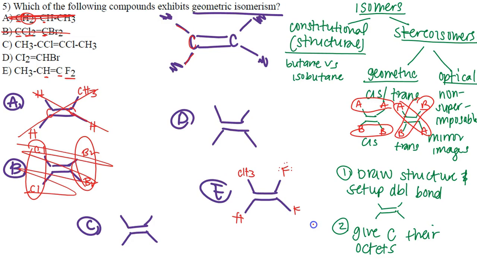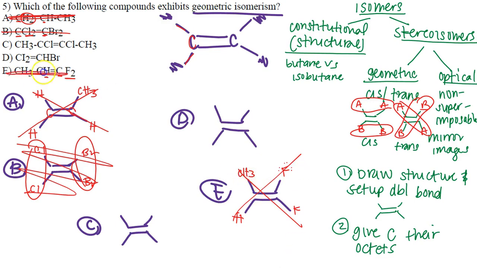I'm just trying to get my structures and answer if they have geometric isomerism. Now, we have two fluorines that are on the same side, but there are too many different groups. We need two of each group, and that's it, as we can see from our overall structure here. So this does not exhibit geometric isomerism. We have two fluorines, that's great, but we need another methyl group over here, and they need to be on the same side, for example.